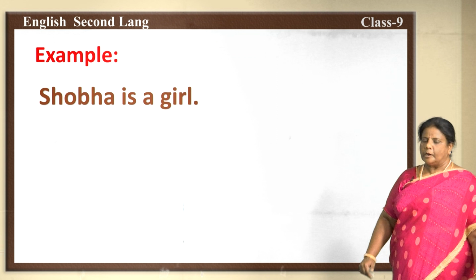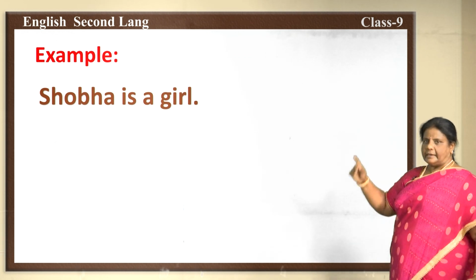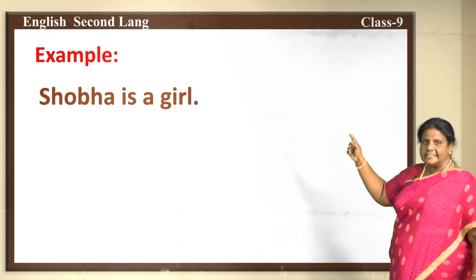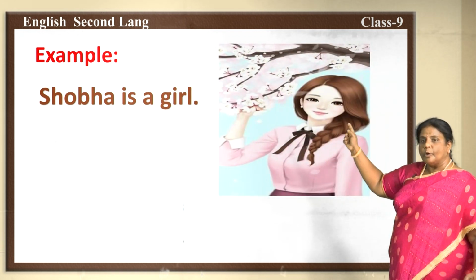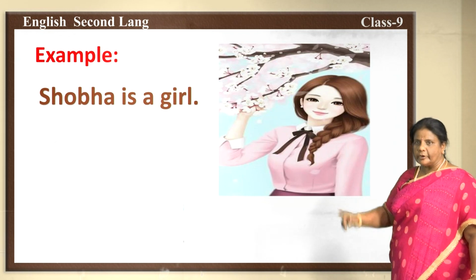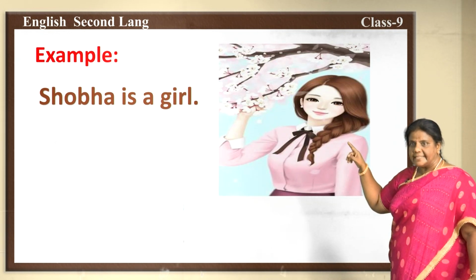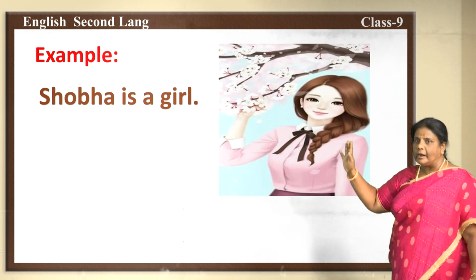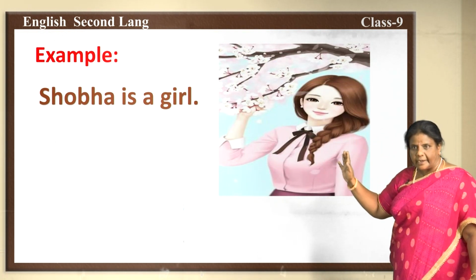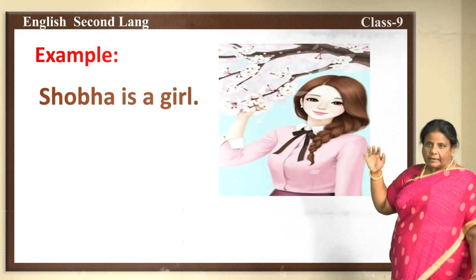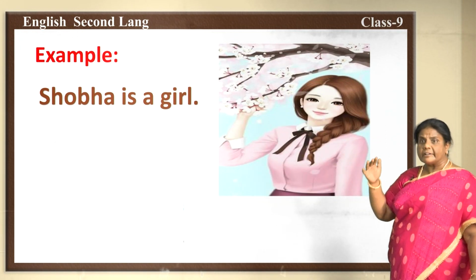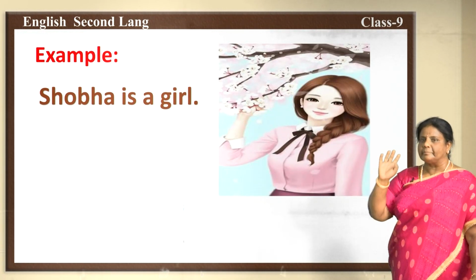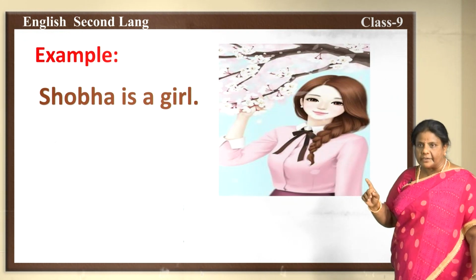For example, look at this sentence, children. Read the sentence. Shobha is a girl. What is the sentence? Shobha is a girl. Now look at this picture, children. What can you make out from that picture? Yes, you can make out that Shobha is a girl. Yes or no, children? Yes. But regarding other information, what type of a girl is Shobha? About that we do not get any information from this picture. Is it clear, children? Okay.